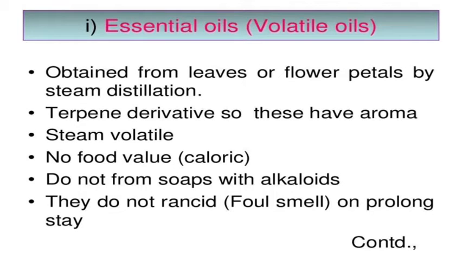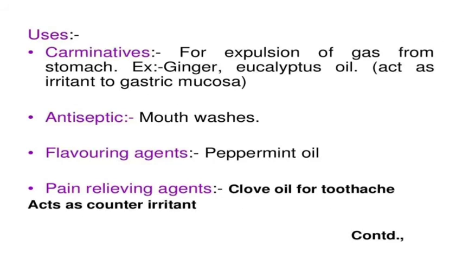Essential oil is a volatile oil obtained from leaves and flower petals by steam distillation. They are terpene derivatives, have an aroma, are steam volatile, have no food value, do not form soaps with alkalis, do not turn rancid on prolonged standing, and are not destroyed. Over a long period the aroma keeps increasing.